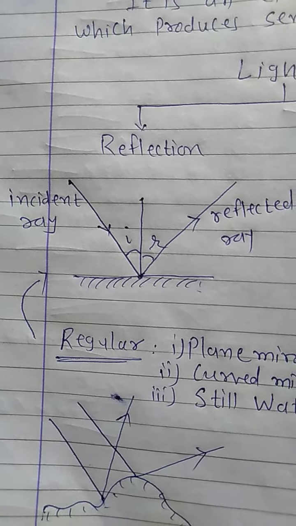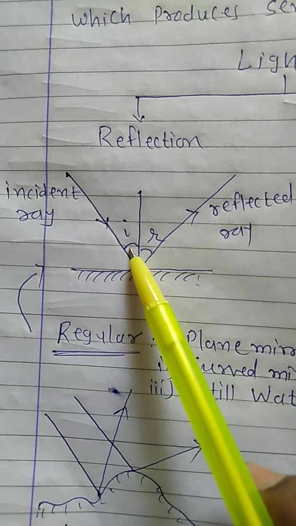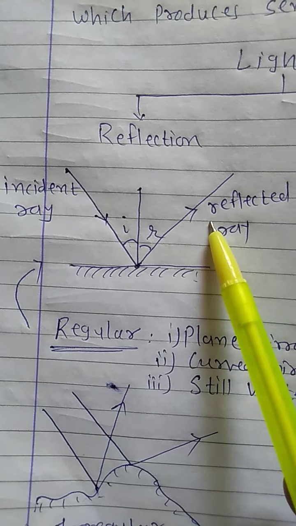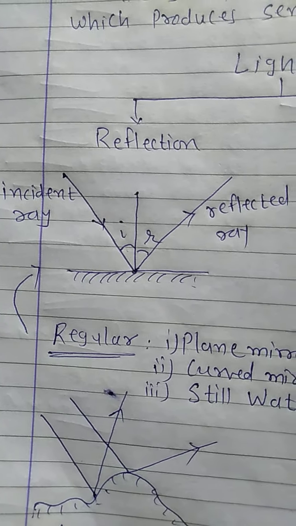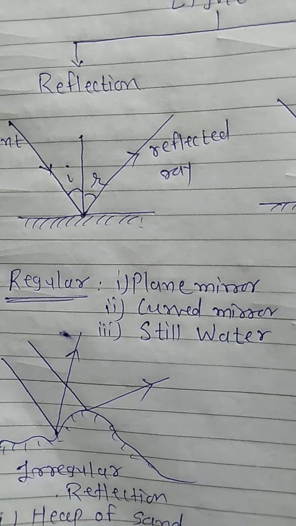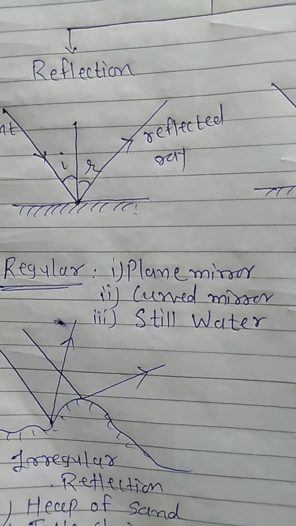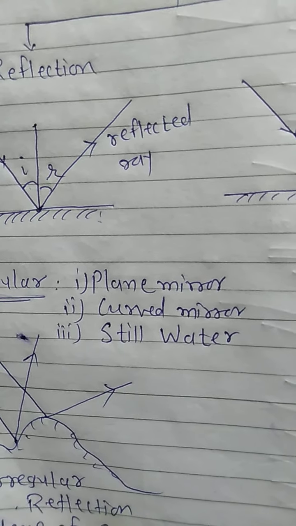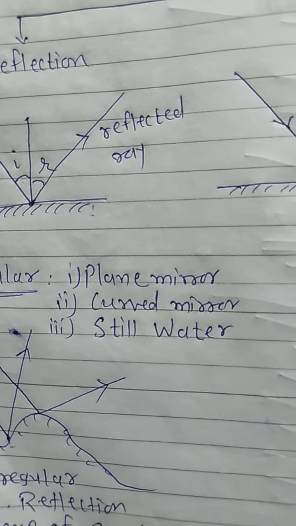The important thing for regular reflection is that the angle made between the incident ray and the normal, and between the reflected ray and the normal, are always the same. Now, an example where regular reflection is possible is the plane mirror. Every day we use it when we are getting ready or want to see something.